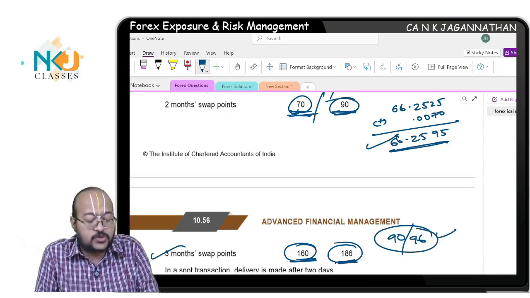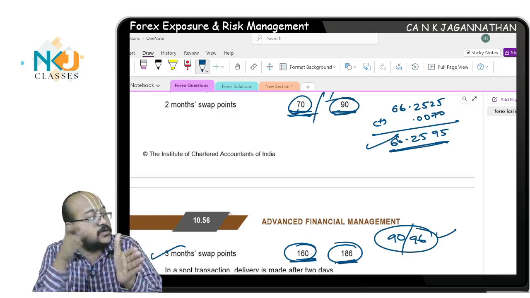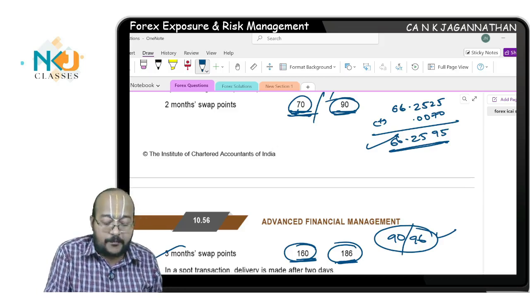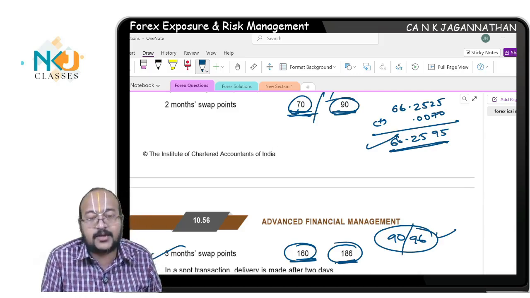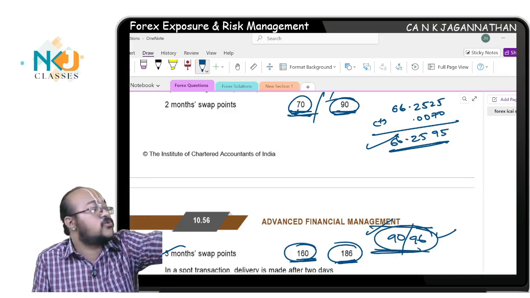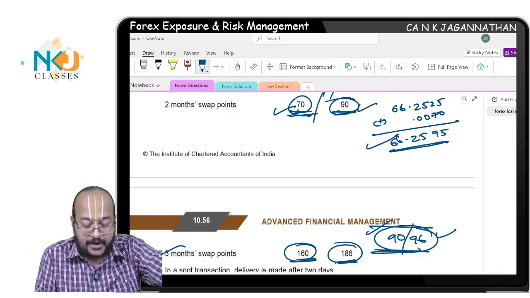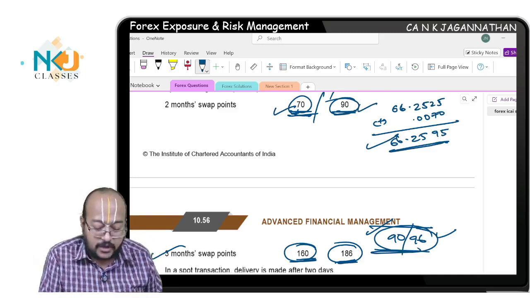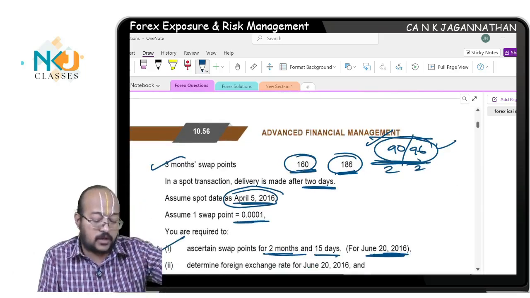This is the differential swap points which is for only 1 month period, starting from the end of 2nd month and till 3rd month. Are you all understanding what is happening? So this 1 month swap point we can compute. 160 minus 70 and 186 minus 90, you will get 90 bar 96. But this is not 1 month swap starting from today, it is after 2 months, which means the first 2 months you will consider 70, 90 as such, you will add it, and the balance 90, 96, the 3rd month portion, you apportion divided by 2 and divided by 2, you will add the swap points, okay, you will get the forward rate.